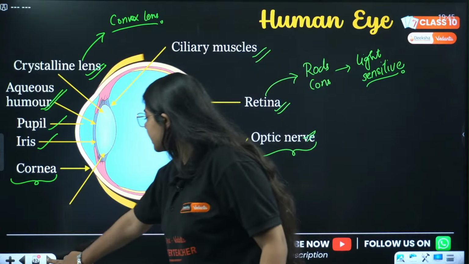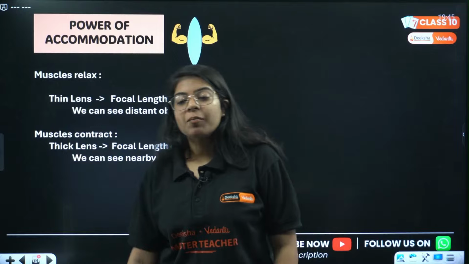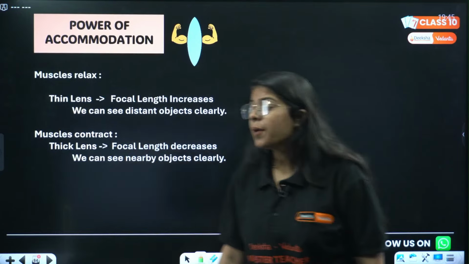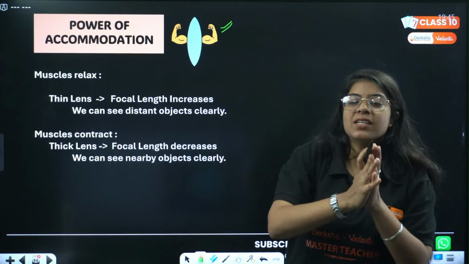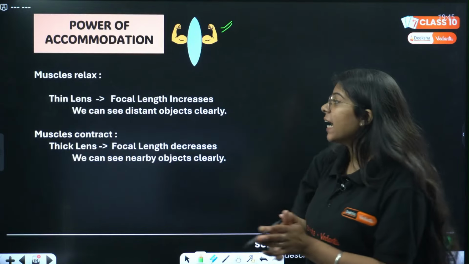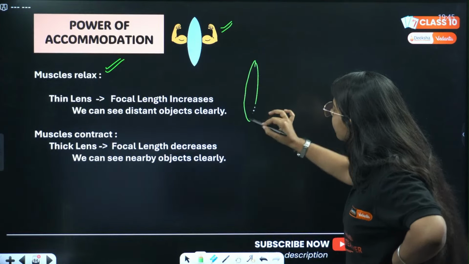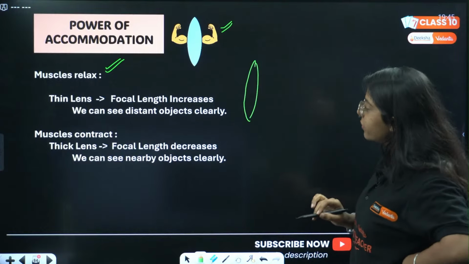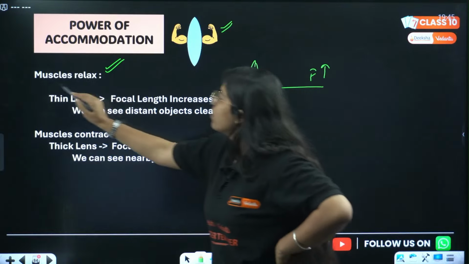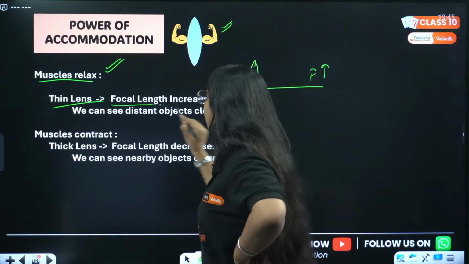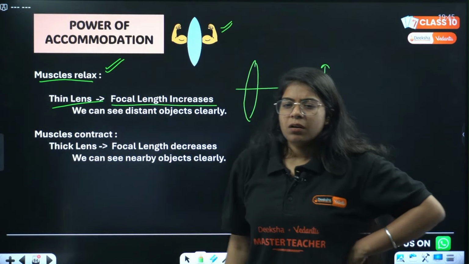Next is my power of accommodation, the one we were talking about, ciliary muscles. So ciliary muscles help to control the size of lens. Now if muscles relax, the lens becomes thin, its focal length increases. Muscles relax, thin lens, focal length increases. We can see distant objects clearly.